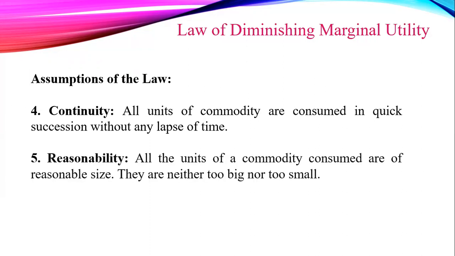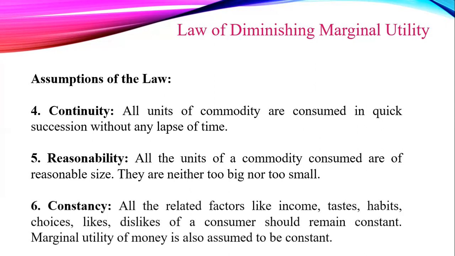Now, the next assumption is reasonability. It means all the units of a commodity consumed are of reasonable size. They are neither too big nor too small. The units of a commodity consumed should be of reasonable size. The units must be of a standard size. Okay. Now the next assumption, constancy.